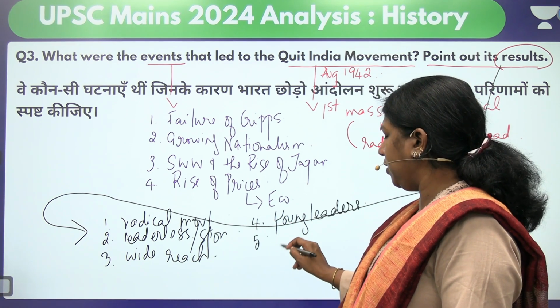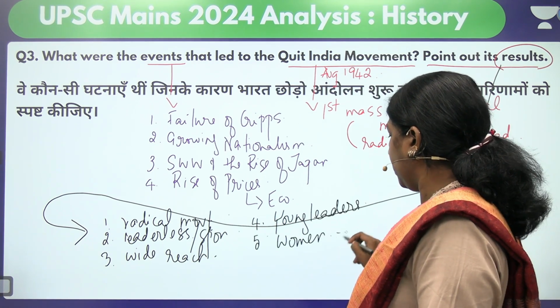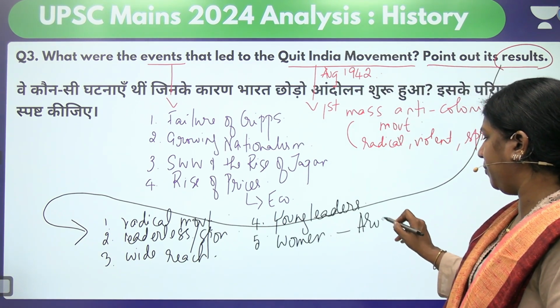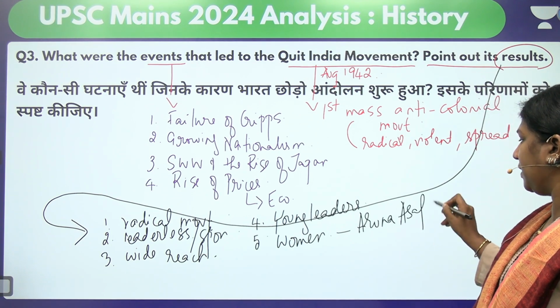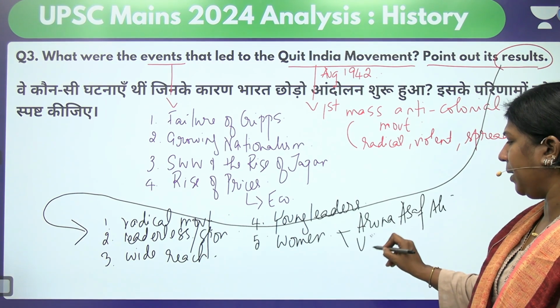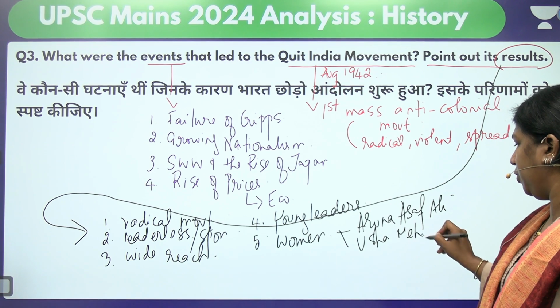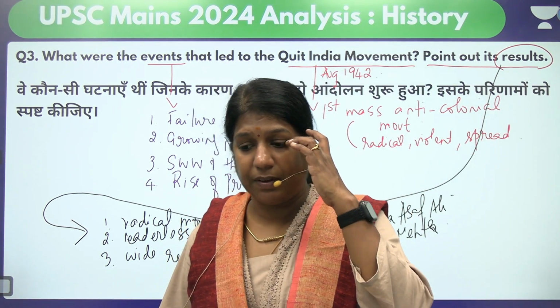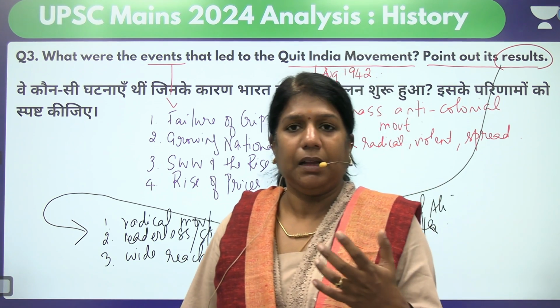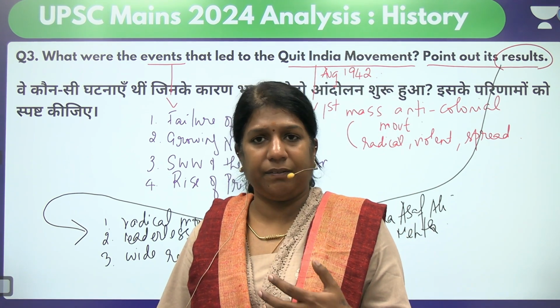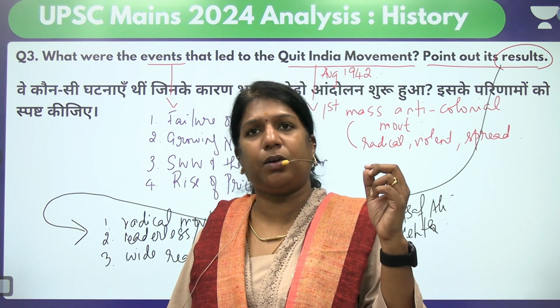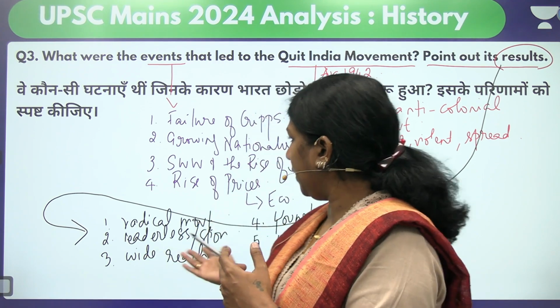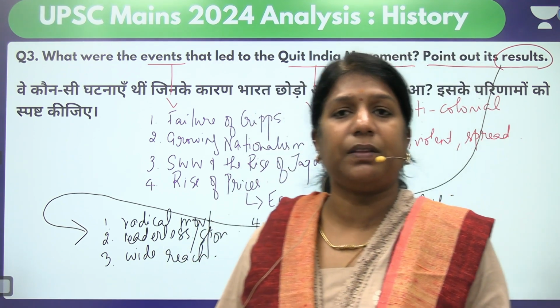Then you can quote the role of women. Here we have the role of women, like the very great Aruna Asaf Ali. You can quote Usha Mehta, who was with the Congress Radio. Aruna Asaf Ali's emergence is something immense. Many young women started participating, and when women entered the movement, the movement took a very different turn. So that is one of the significances, or we can say one of the results.